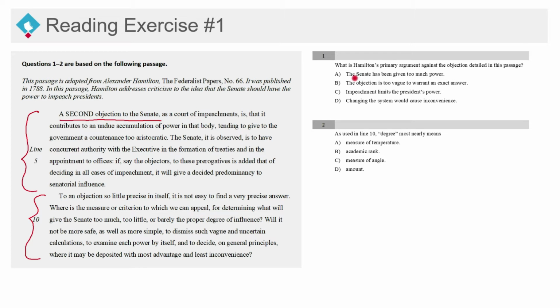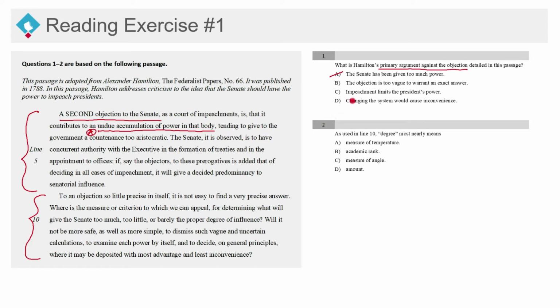So here, the first answer is the Senate has been given too much power. Well, that actually is the objection itself, right? It's not asking for the objection. It's asking for the primary argument against the objection. So our answer is not going to be the objection itself, right? So the Senate is given too much power, and that comes from here, undue accumulation of power in that body. That's where A comes from. So this is where letter choice A comes from. So that's not going to be our right answer.